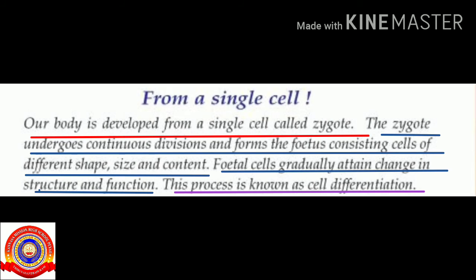Our body is developed from a single cell called the zygote. The zygote undergoes continuous divisions and forms the fetus, consisting of cells of different shape, size and content. Fetal cells gradually attain change in structure and function. This process is known as cell differentiation.